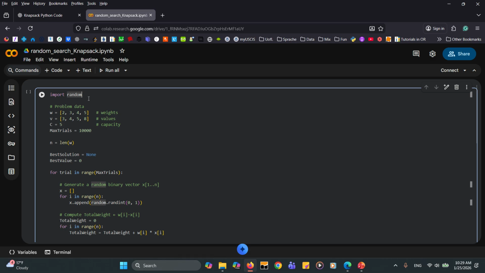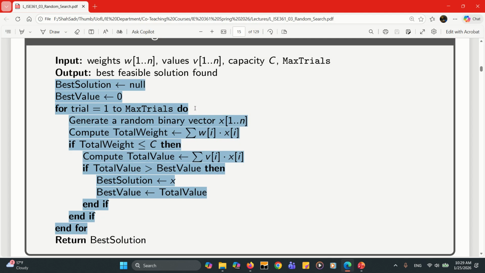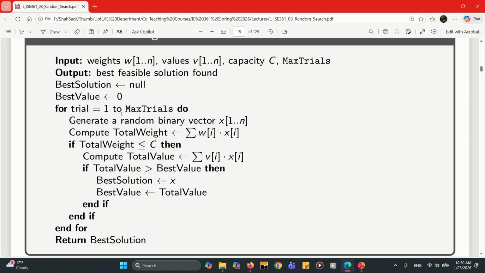And so this is the first line of code, and then we have the values or the parameters of our problem. We need a list of weights, we need a list of values, we need the capacity, and also the maximum trials, because based on the pseudocode, we need to do this for a limited number of iterations or maybe a limited time. So we need this max trials.